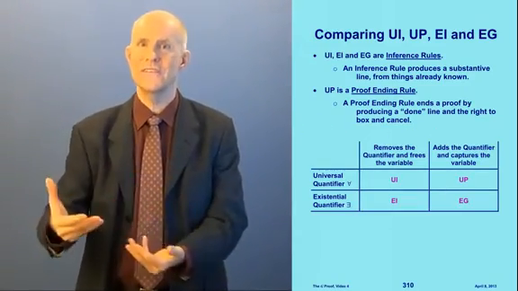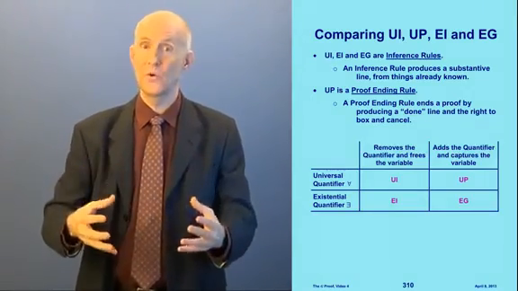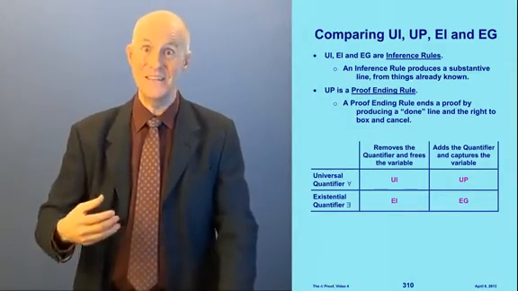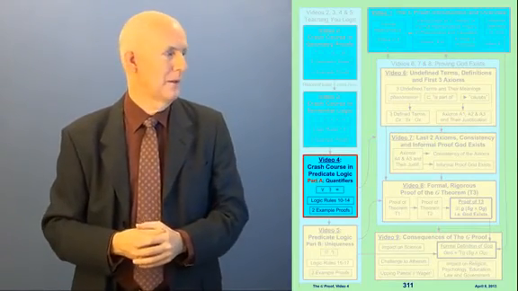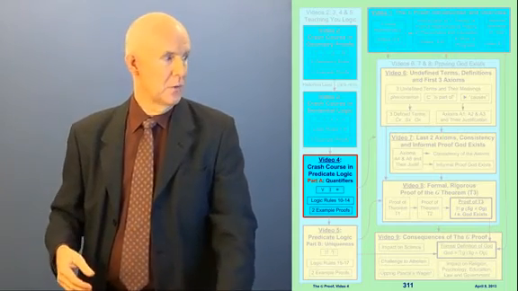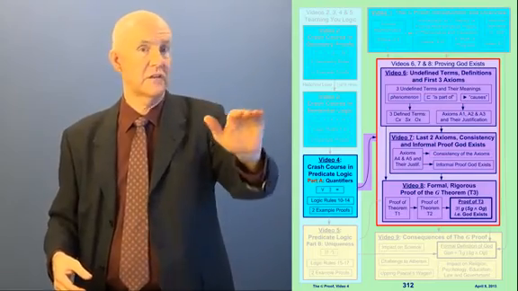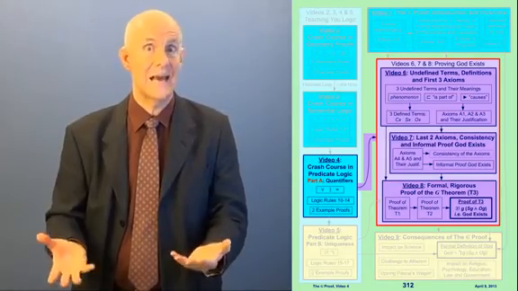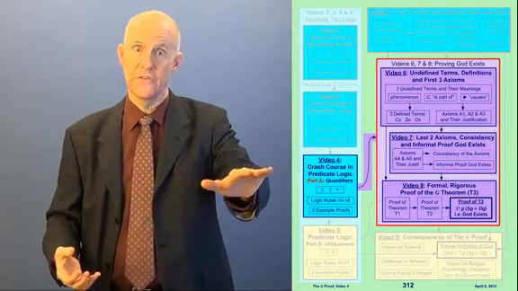So we can do all these different maneuvers that we need to do in proofs. But there are very exacting rules about what makes sense to do and what doesn't. And I've tried to teach that to you in these videos. Okay, so that takes care of video 4, part A. We've explored how quantifiers work now. And we're going to use all this quantifier logic when we do our proof that God exists. In videos 6 and 7, when I talk about the axioms, we're going to use quantifiers. There are quantifiers in the axioms. You need to understand quantifiers to understand what the axioms are actually saying, and also the definitions.